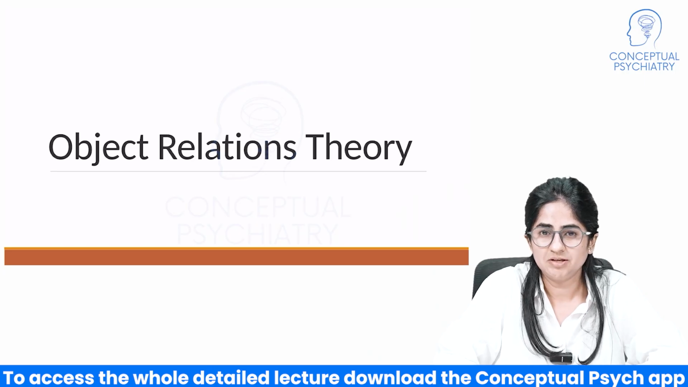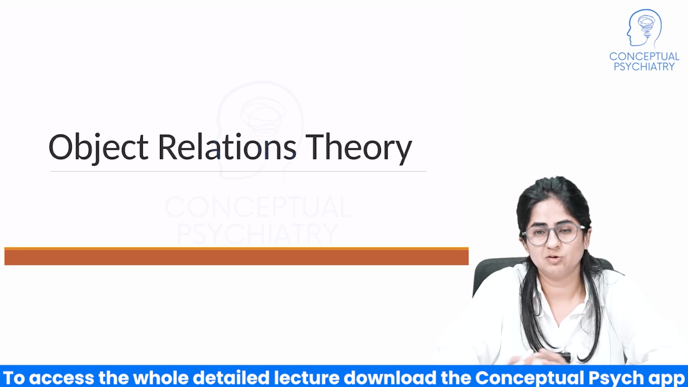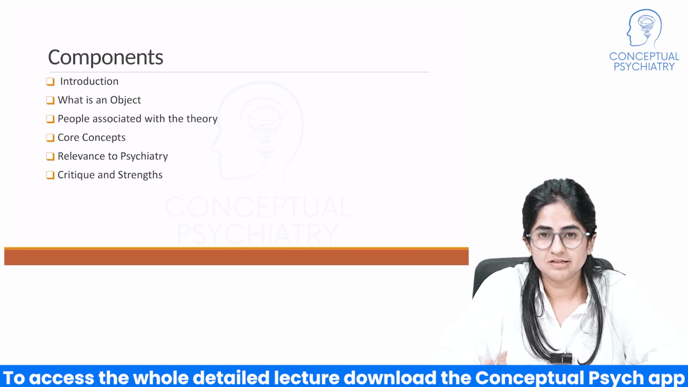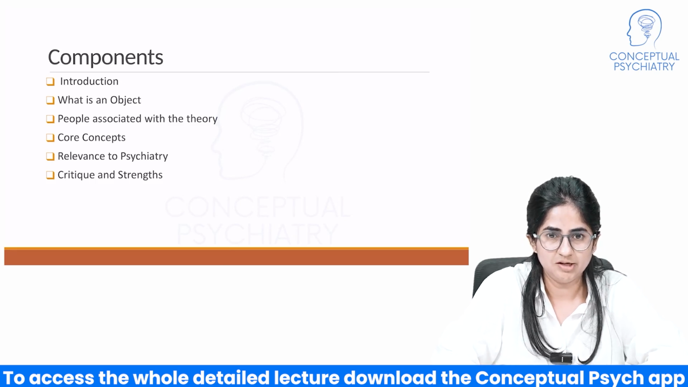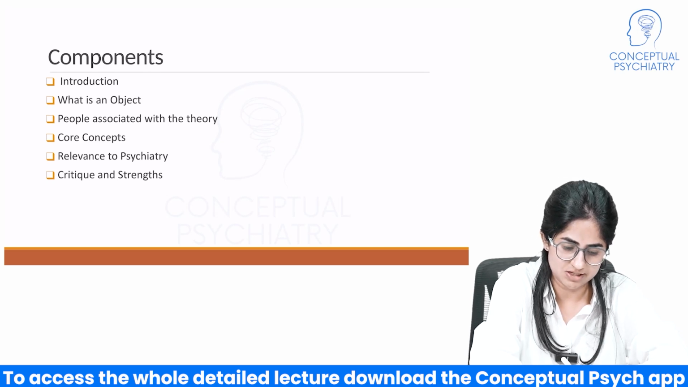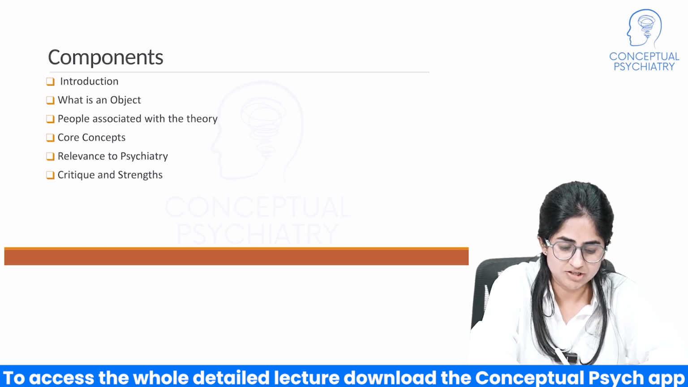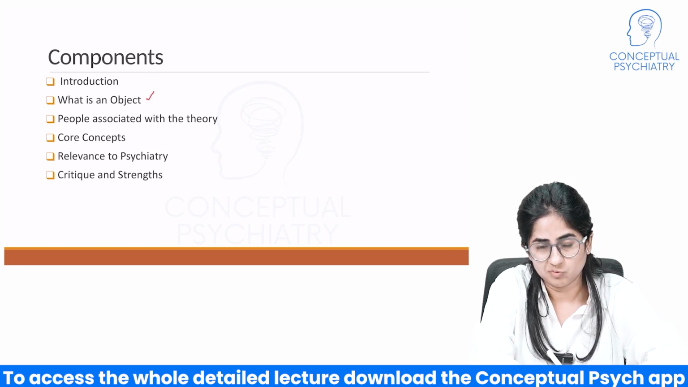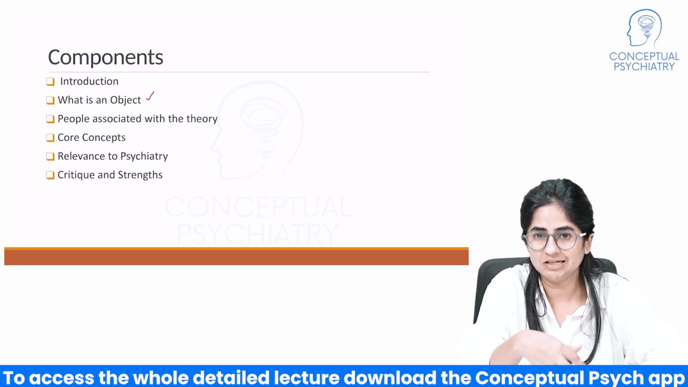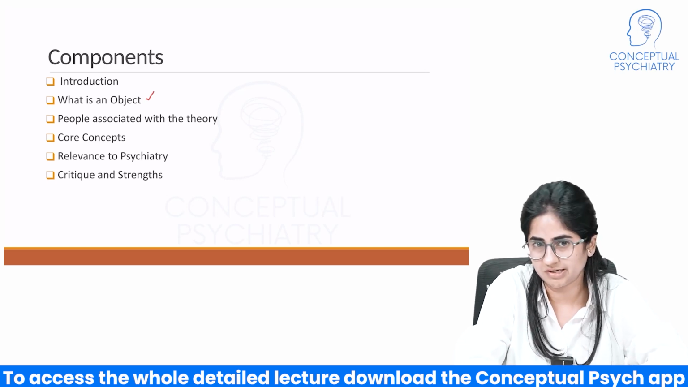Hello. In this video, we'll be talking about object relations theory as a part of the psychodynamic concepts that we are learning. To understand the object relations theory, we need to cover basically a brief introduction about what this theory is. What is this term object that keeps coming up in between? Who are the people who have been associated with coming up of the theory and the understanding of the theory as we know it as of now?